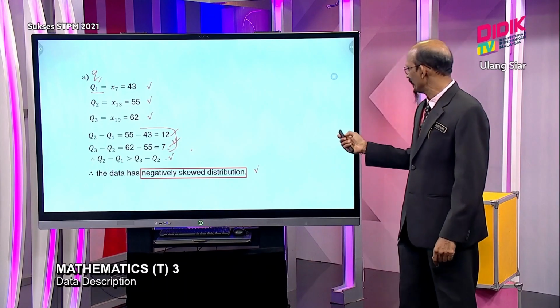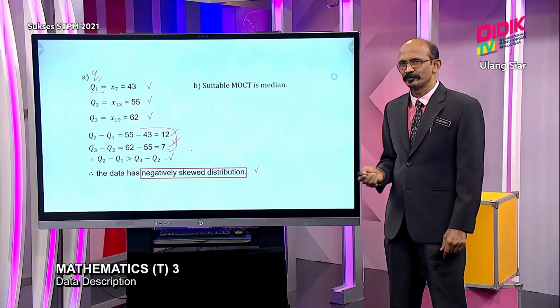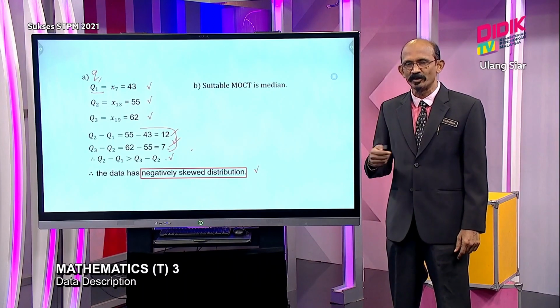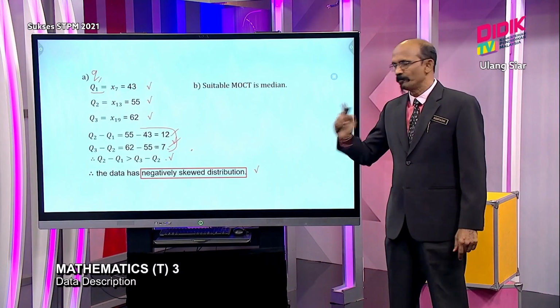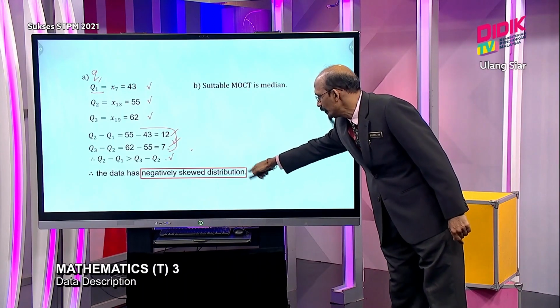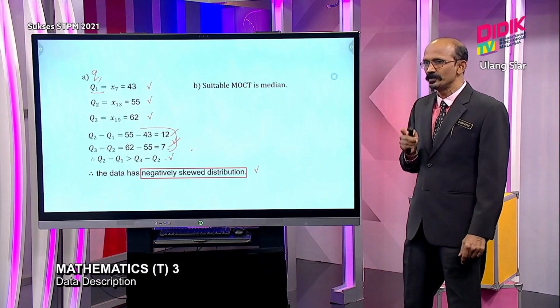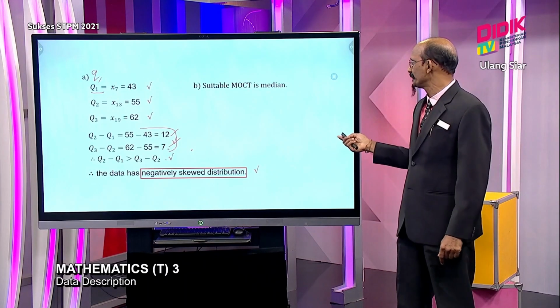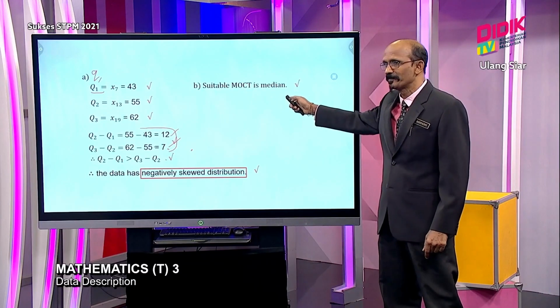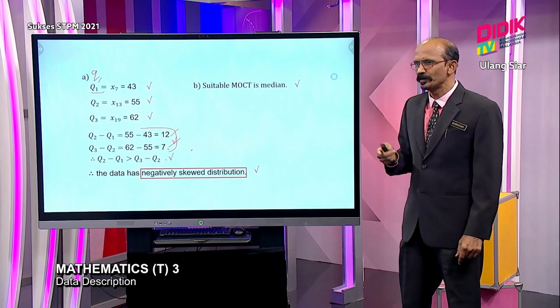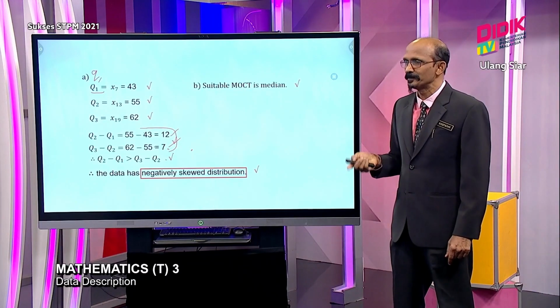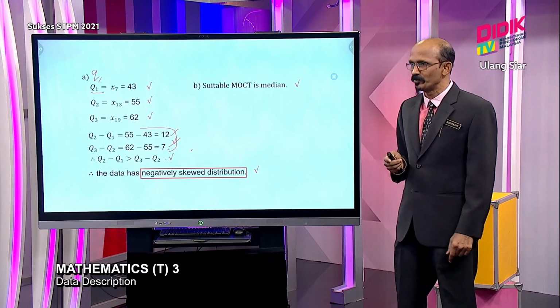Yes, please. In the next part, they ask you what is the suitable measure of central tendency. Based on our answer here, we know already. Once it's a skewed distribution, the best measure of central tendency is median. Maybe some students will write mode, which is acceptable, but median is much better.